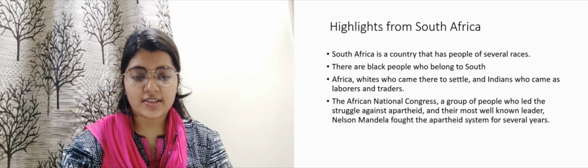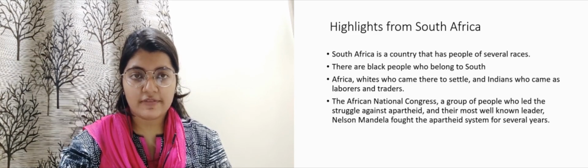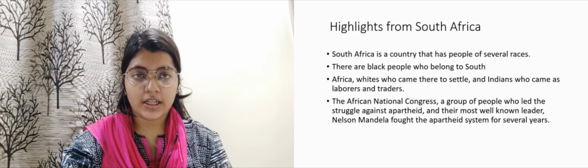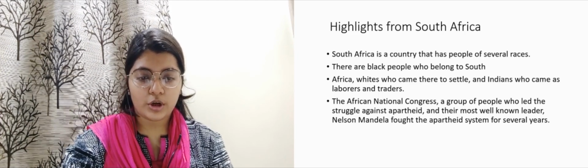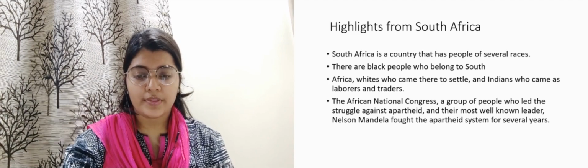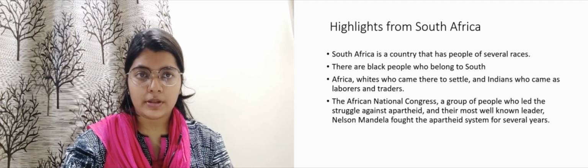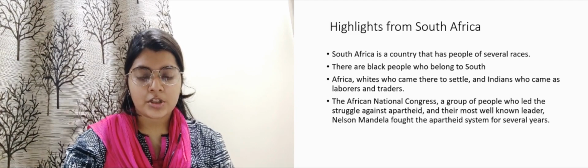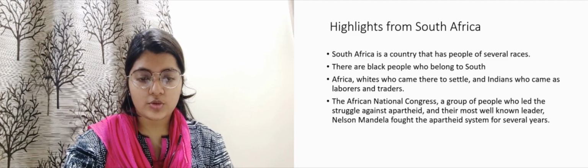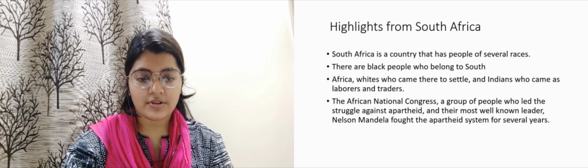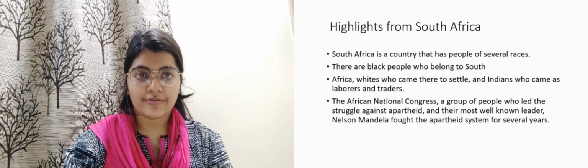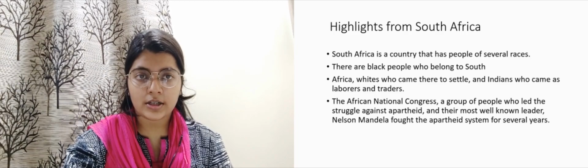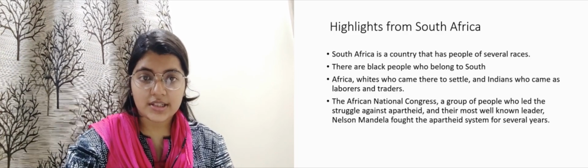South Africa is a country that has people of several races. It means that there are many different people of different races. There are black people who belong to the south, and whites who came there to settle, and Indians who came as laborers and traders.